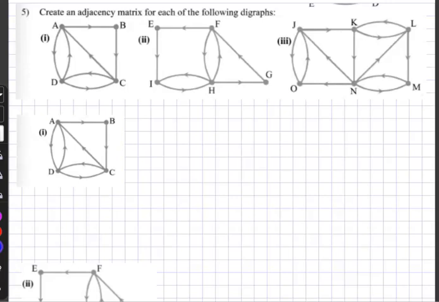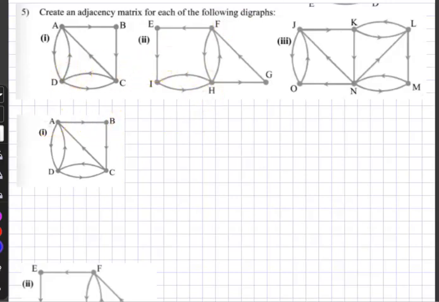Okay, so in this video we're going to look at what we do with directed graphs, or digraphs, where the edges actually have a direction that you can go in. So in this very first one, you can see that you can go from A to B, but you cannot go from B to A unless you find a different route. I suppose I can get from B to A by going from B to C and C to A, for example, but I can't go directly from B to A.